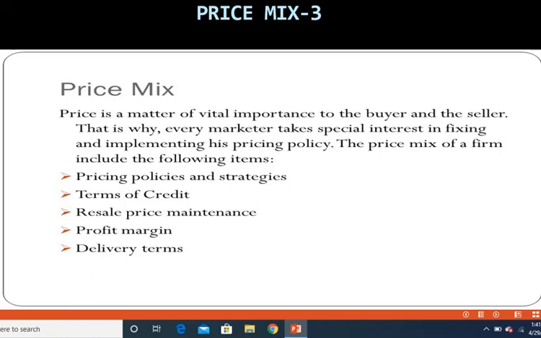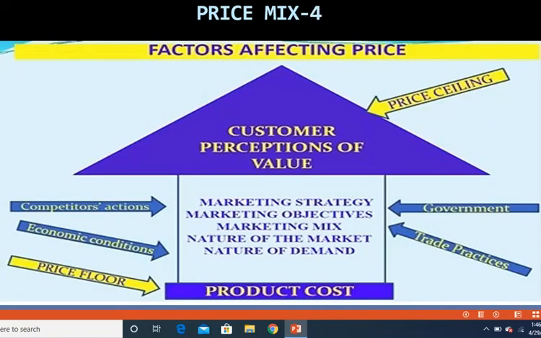So price mix includes the following items: the pricing policies and strategies, terms of credit, resale price maintenance, profit margin, and delivery terms. Let's look at this graphical representation. If you look at the yellow arrows shown over here, you have a ceiling price and you have